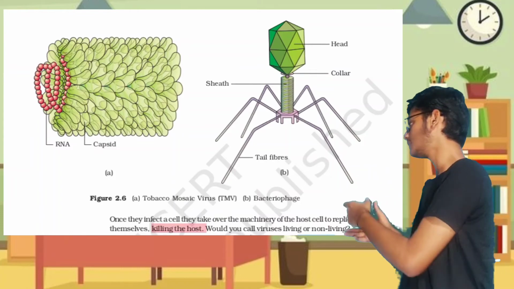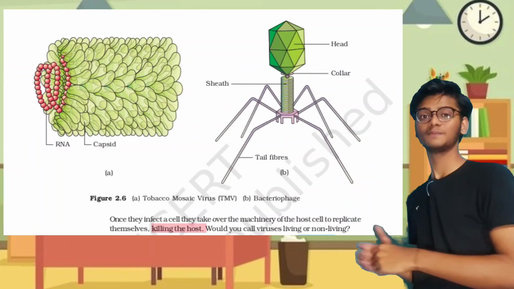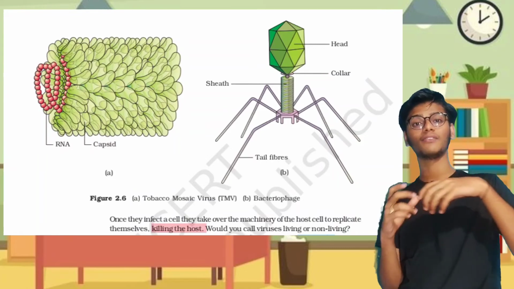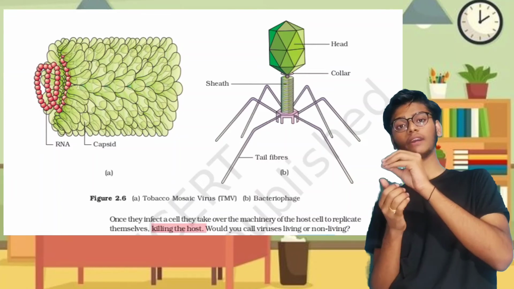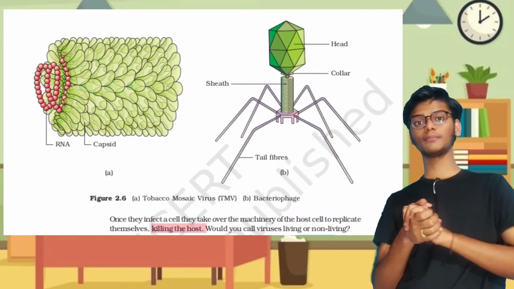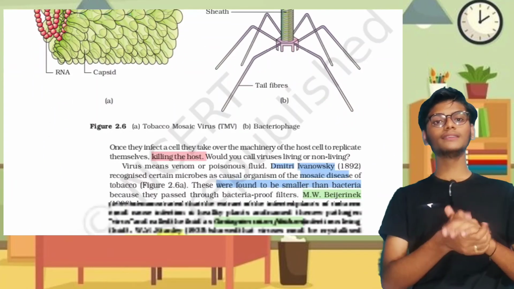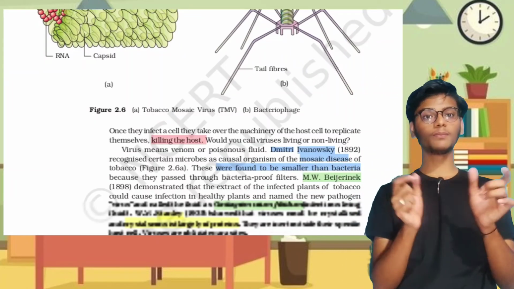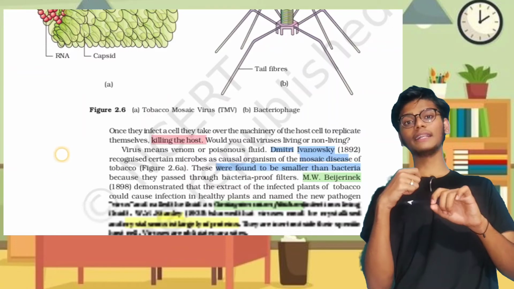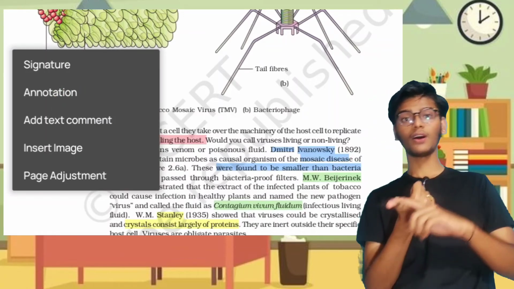And the second one is bacteriophage. Bacteriophages are the viruses which infect bacteria. A virus will contain RNA or DNA. It will not contain both at once. It will contain either RNA or DNA.